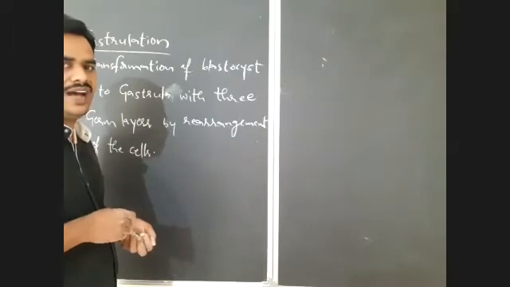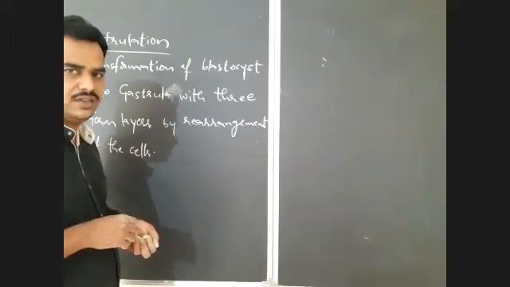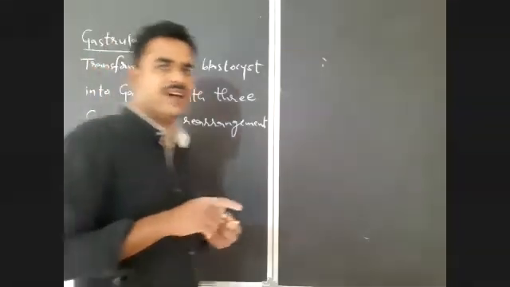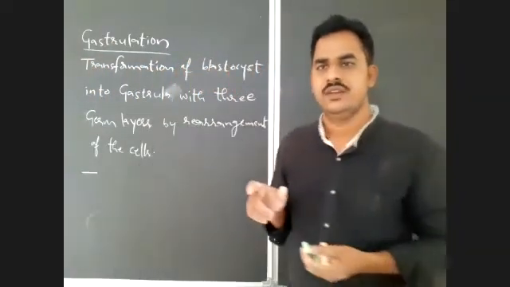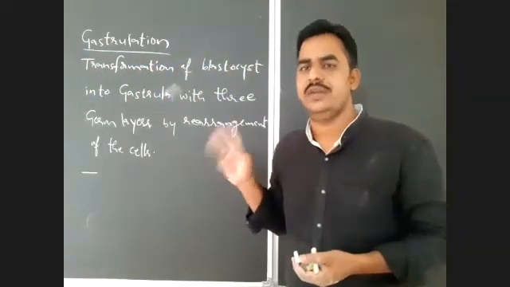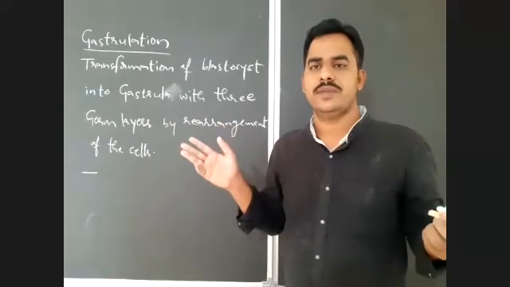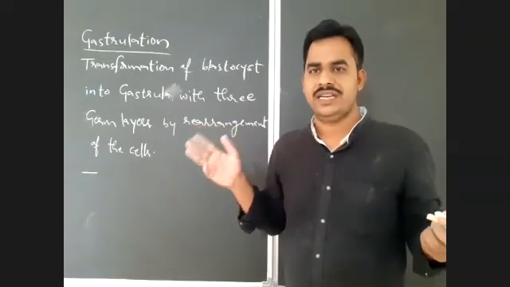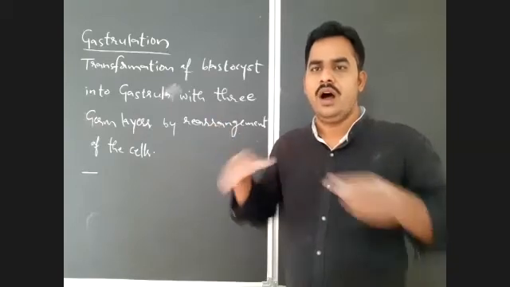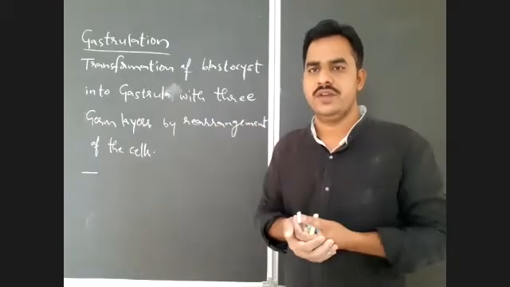That leads to formation of germ layers. After formation of the three germ layers only, all the systems of the body will be developed. So from ectoderm, endoderm, and mesoderm, all the organs and organ systems of the body will be developed.